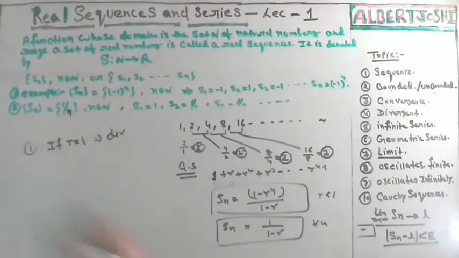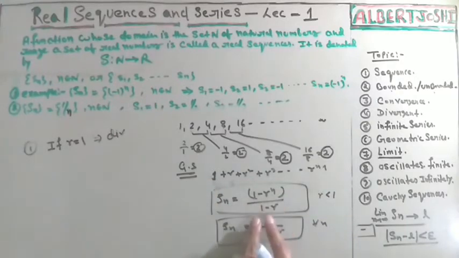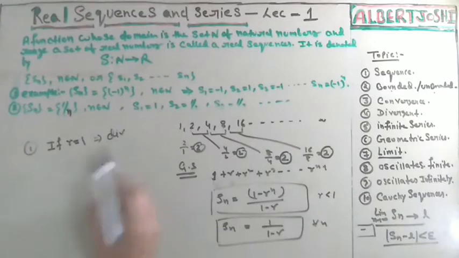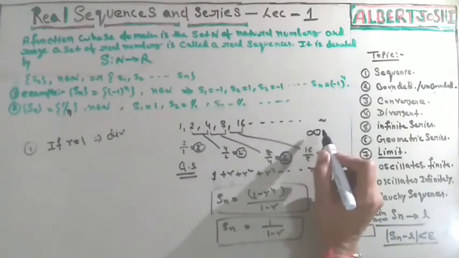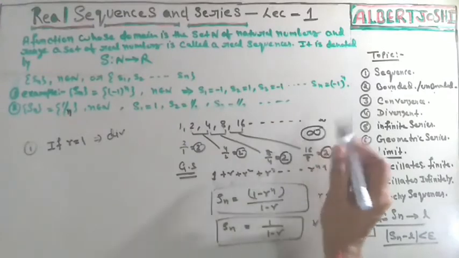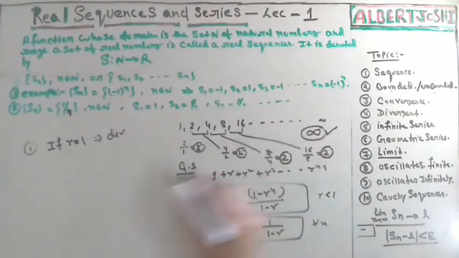The first condition for such a series: what is the summation? Sn is equal to the sum of all terms, Sn is equal to 1 minus r to the power n upon 1 minus r. If we put 1 here, 1 minus 1 is equal to 0, and 0 upon 0 is equal to undefined. Undefined means divergence. The meaning of this is that it is not infinite, it is undefined. We don't know what this actually is.